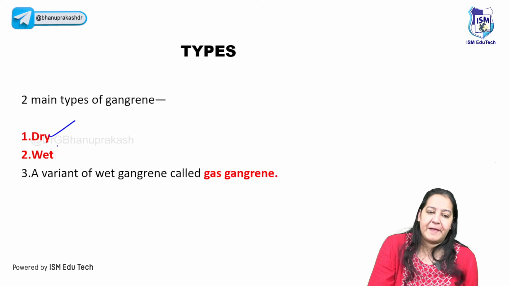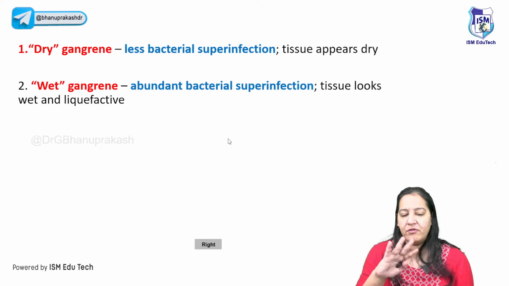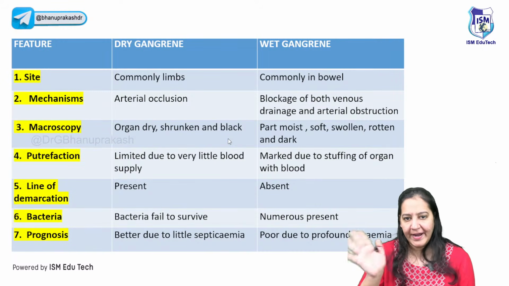Gangrene is of 3 types: dry, wet, and the third type is gas gangrene, which is a special type of wet gangrene. So I would like to tell you the differences between the two, dry and wet.